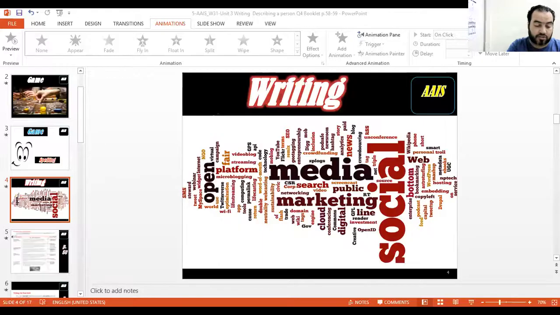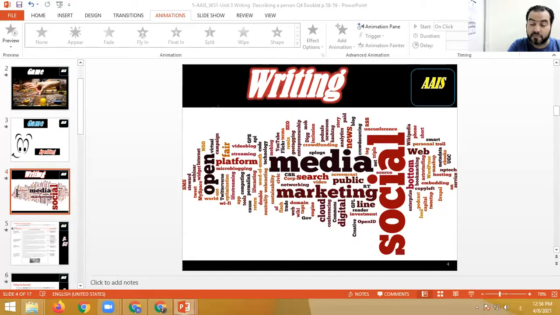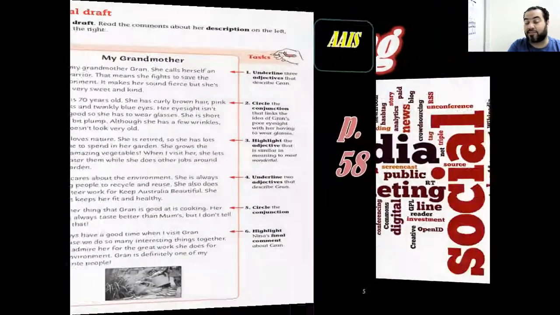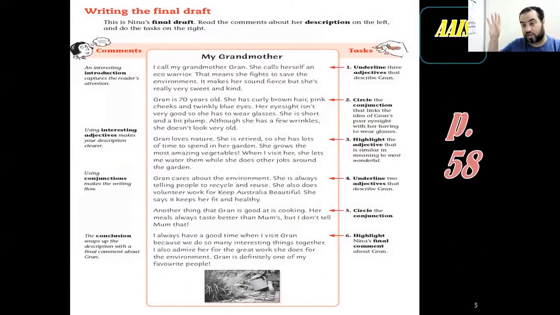Yes, it's describing people. And if you remember, we have someone called Nina, whose teacher asked her to write a paragraph about one person that she knows well, because if she doesn't know them, she won't be able to write about them. And she chose her grandma. Let's see, do you remember her description, what she liked and how she looks?